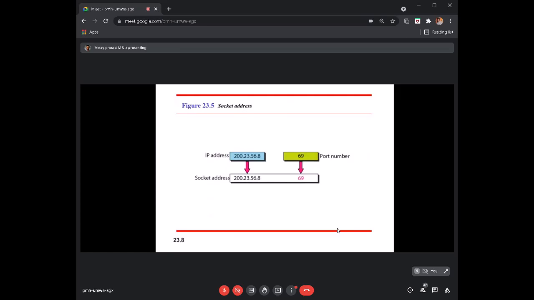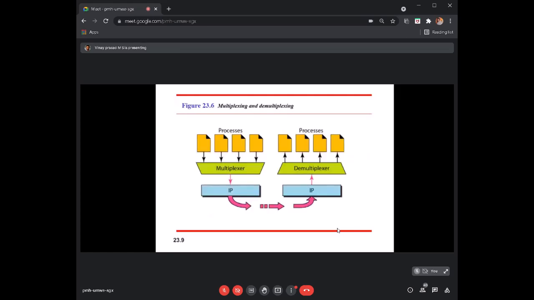Okay, so what is called multiplexing? As I told you, in the application layer you may have a number of user applications. In the transport layer, which is running with multiple processes, segments are sent one by one. It could be one segment from an HTTP application and another segment from an FTP application, something like that.